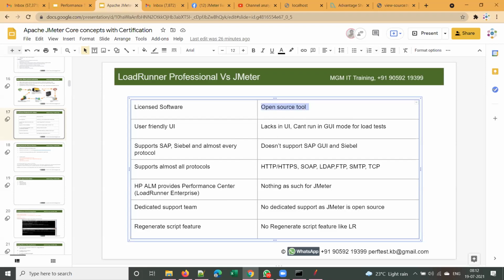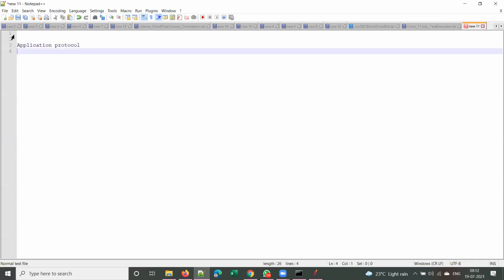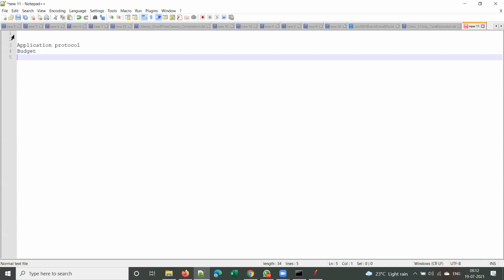The first and foremost thing is your application protocol, and your client budget, and target user load. It depends on many factors like this.